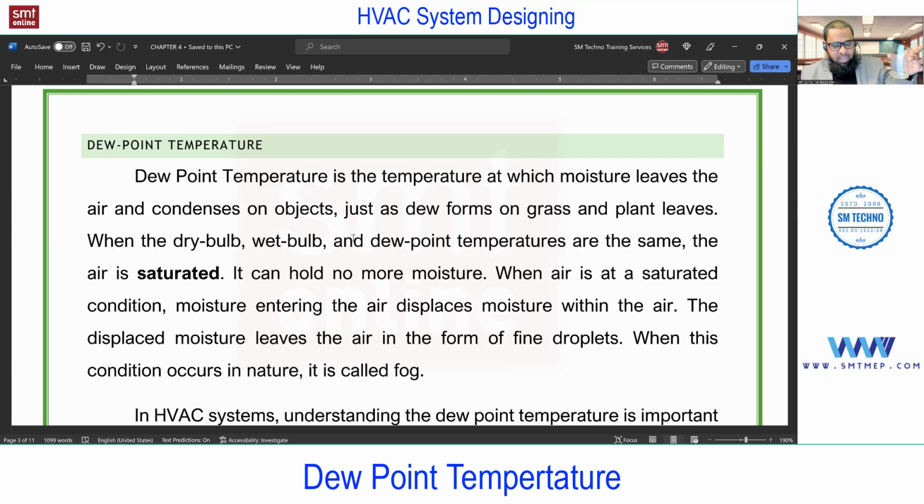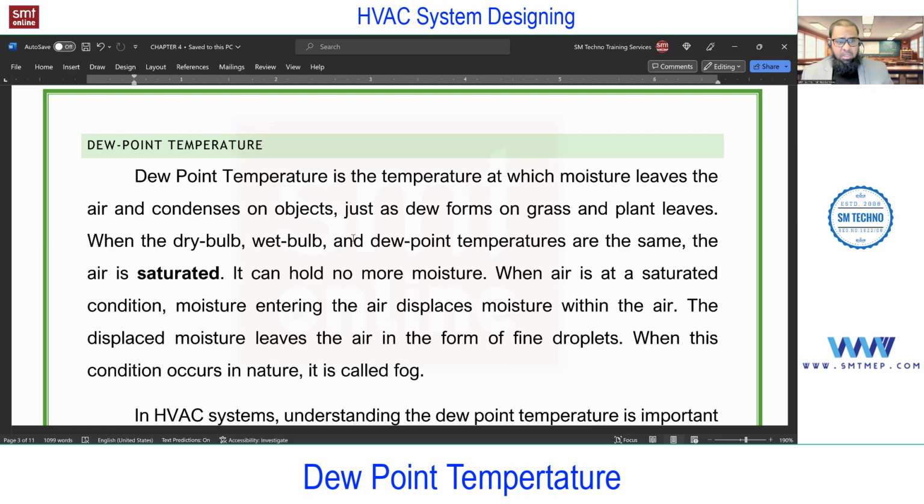When you take chilled water in this glass from the refrigerator and place it in the room, what will happen at the surface of this glass? We'll get a temperature less than or equal to the dew point temperature. And remember, whenever a surface or a body, or the air, is cooled to less than or equal to the dew point, what will happen? The moisture from the air will start leaving and condense on that object. So that temperature is nothing but the dew point temperature.